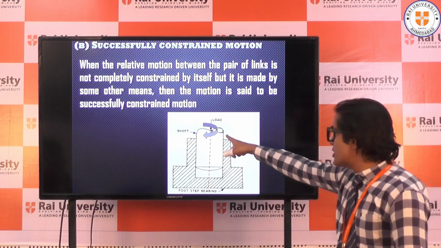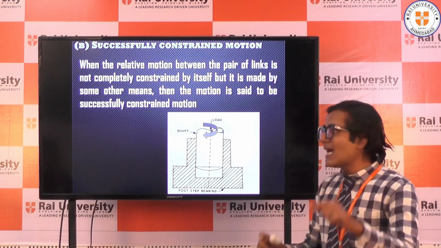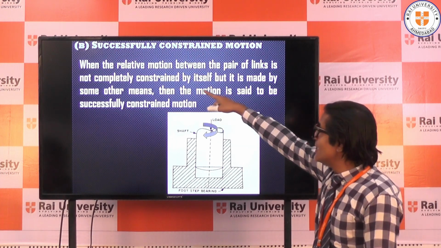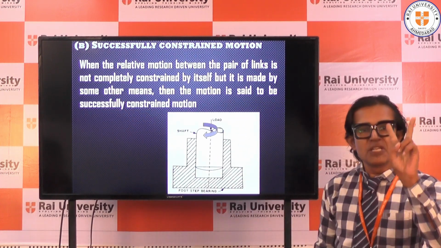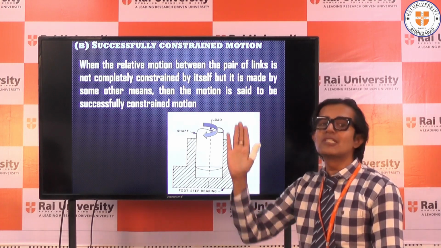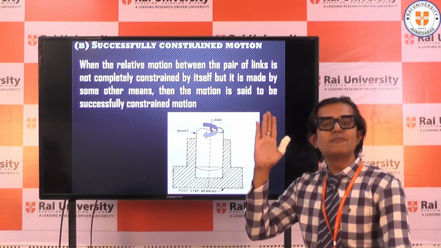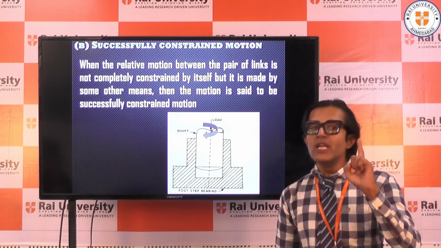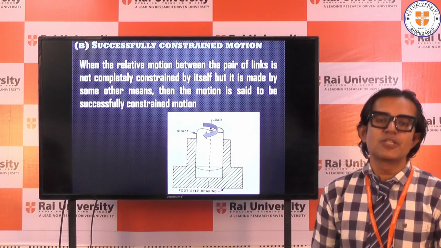Now normally this shaft could rotate and it could move up and down, but I have placed a force over here. So now I have applied some means so that only one direction can take place. Previously two directions could have taken place: it could rotate as well as slide. But if I apply a load over here, the shaft will not be able to slide. It will only be able to rotate. So it will have only one definite direction, and I will call it successfully constrained motion.